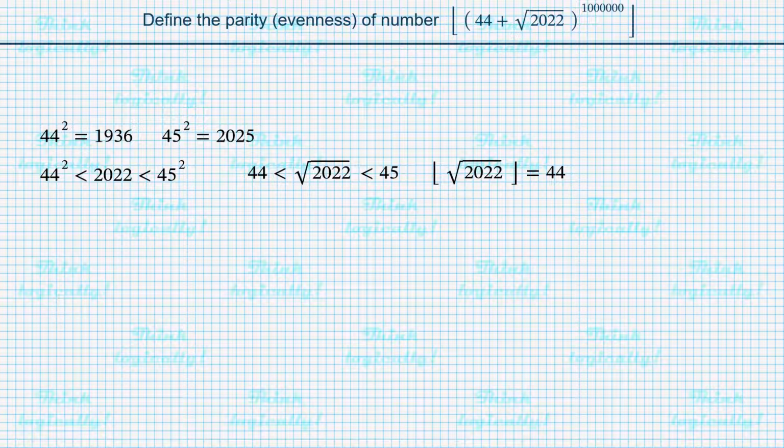Now, as the reason of having 44 has become clear, we can formulate the problem in general terms. Take number p defined as a plus square root of b, where b is a positive integer and a is the integral part of the square root of b. It can be easily seen that a is also a positive integer.